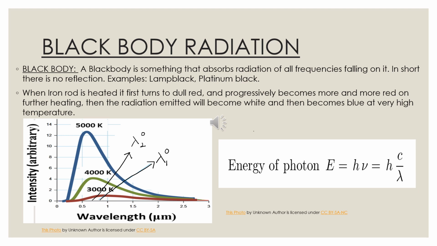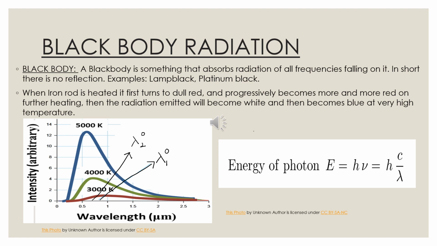So, we can see from the graph that at a particular temperature, as wavelength increases, the intensity of emitted radiation increases, reaches a maximum value, and with further increase in wavelength, intensity decreases. You can refer to the diagram. At lambda naught, intensity of radiation reaches maximum. For higher temperature T2, that is, T2 is greater than T1, intensity of radiation increases as wavelength increases, reaches a peak and then decreases with further increase in wavelength. It is seen that the wavelength for which intensity is maximum gets shifted to the left.